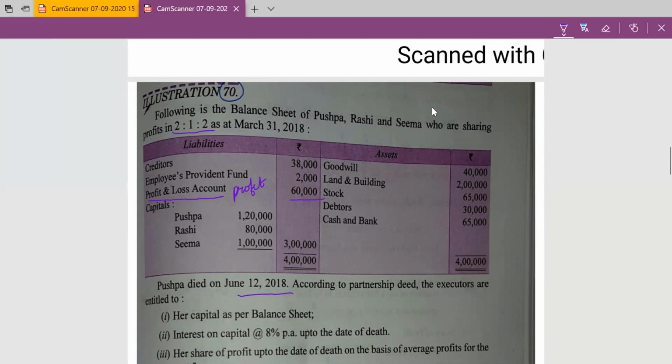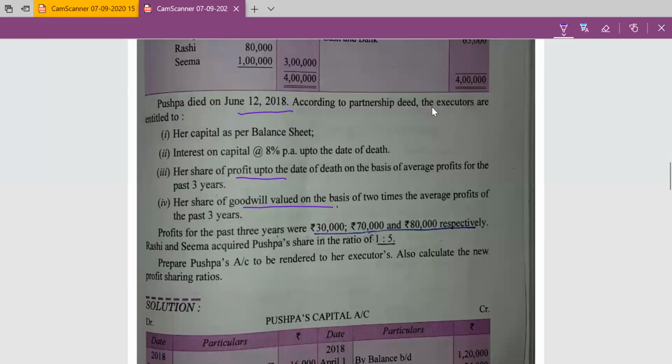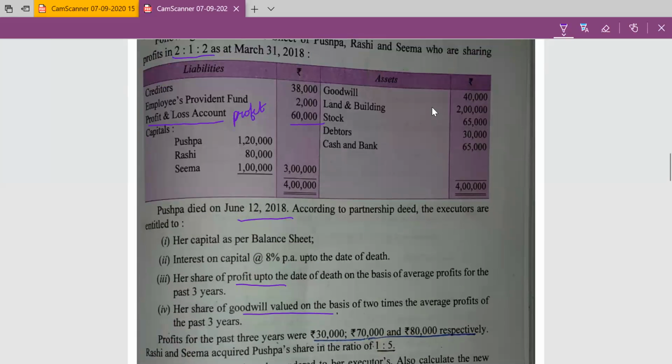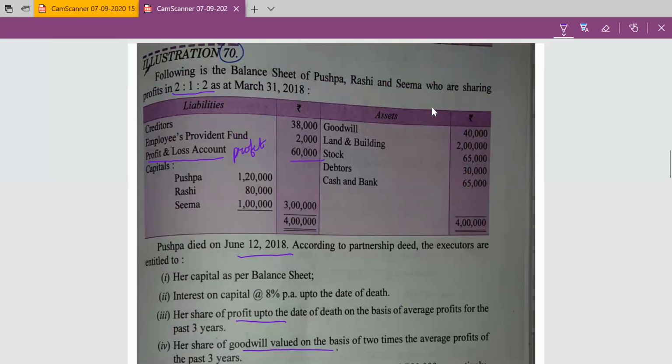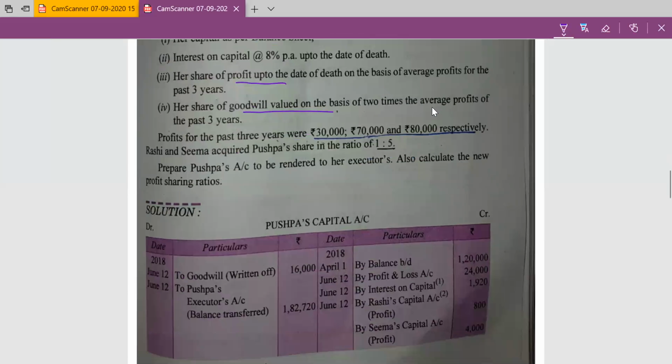As we know that CBSE has deleted the partner's capital account as well as the preparation of the balance sheet. So in this question, we will just calculate her share of profit and the accounting treatment of goodwill. And for the accounting treatment of goodwill, the remaining partners or gaining partners' capital account will be debited to the deceased partner, to Pushpa's capital account. For this, we will calculate the goodwill.